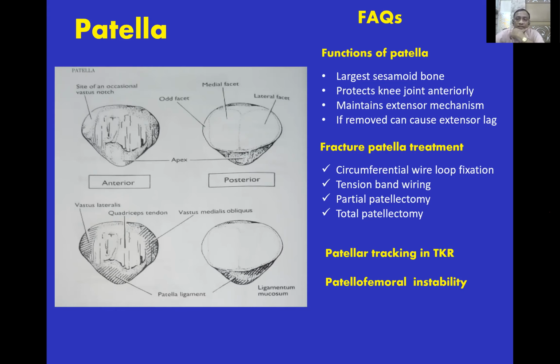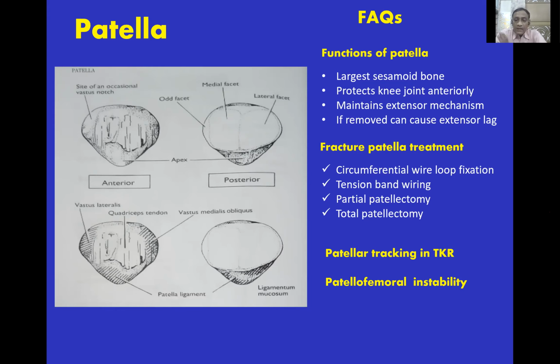What are the frequently asked questions? What are the functions of the patella? This is the largest sesamoid bone. It protects the knee joint anteriorly. It maintains the extensor mechanism. And if you remove it, for example, in a comminuted fracture of the patella, it can cause extensor lag.